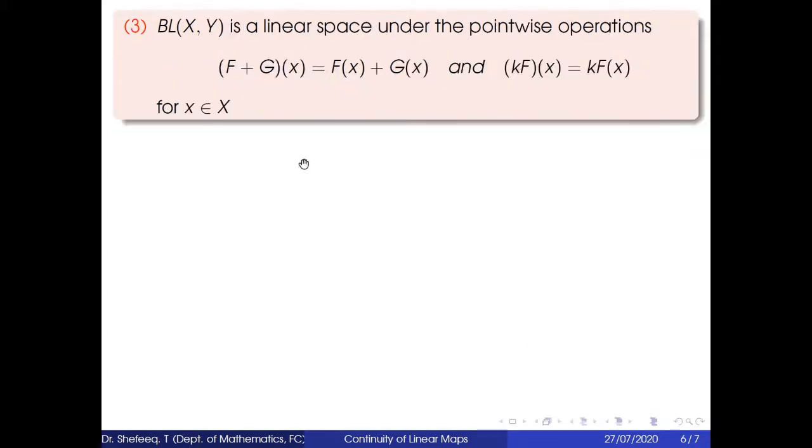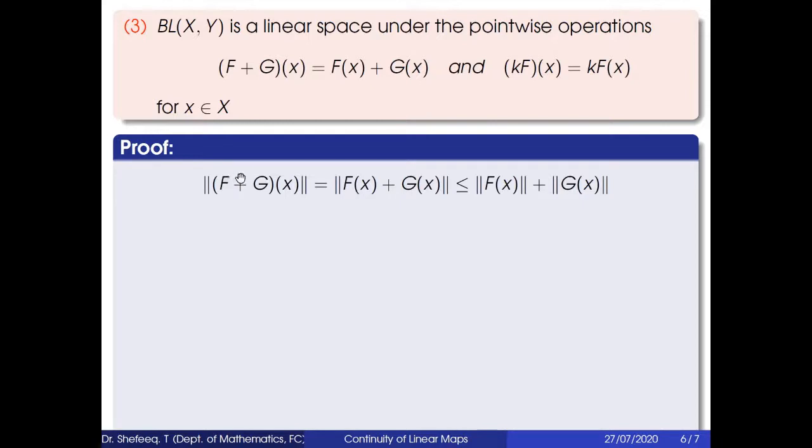Also BL of X, Y is a linear space under the pointwise operations: f plus g of X equals f of X plus g of X, and kf of X equals k into f of X, for all X belonging to X. We can easily prove this. We want to show f plus g belongs to BL of X, Y. By definition, norm f plus g of X is norm f of X plus g of X, which is less than or equal to norm f of X plus norm g of X, by the property of norm.